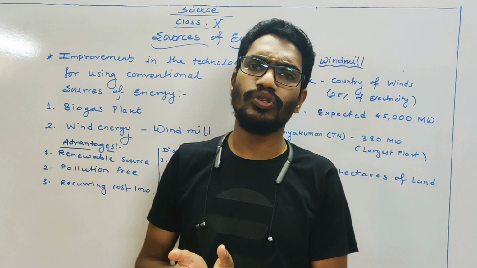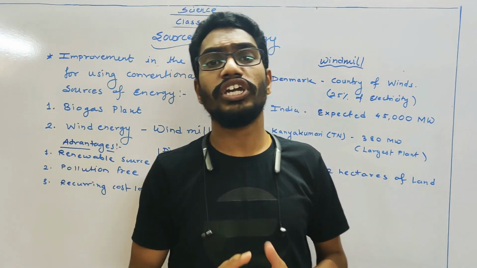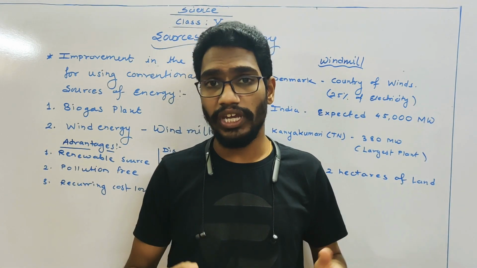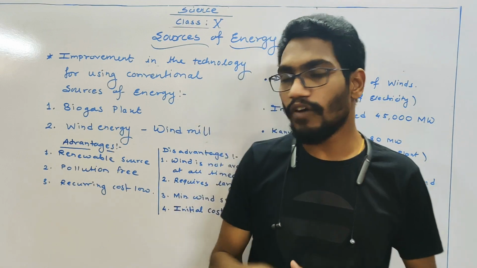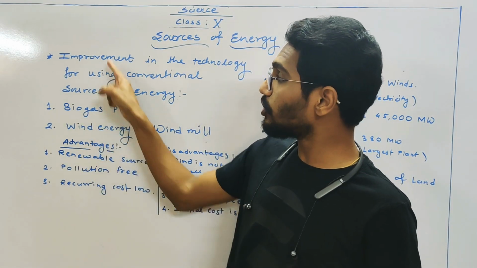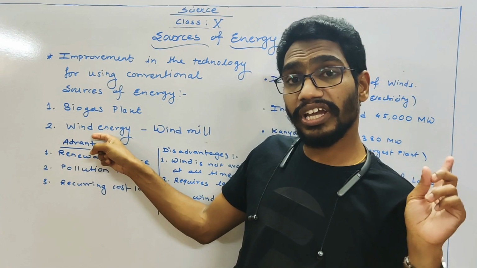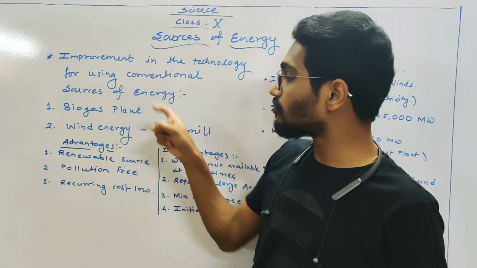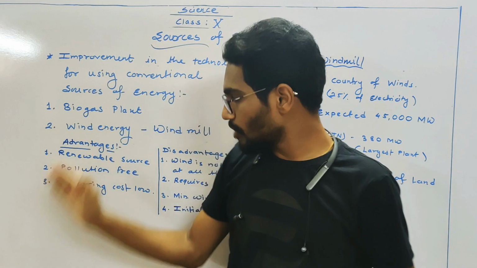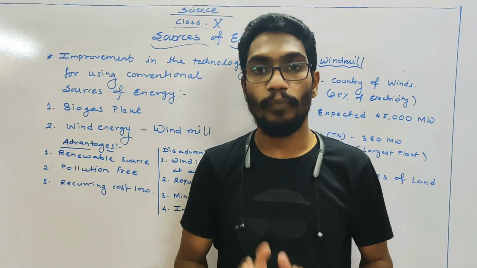Okay. Also we use this wind energy for drying our clothes. We are using it for the winnowing, to removing husk from the grains, that is winnowing. So these are the uses of wind in the ancient time. But now the improvement in that use is, now we are going to convert this wind energy into electrical energy by using windmills. That's why it comes under improvement in the technology for using sources of energy. These are the advantages: renewable source, pollution free, recurring cost is low.